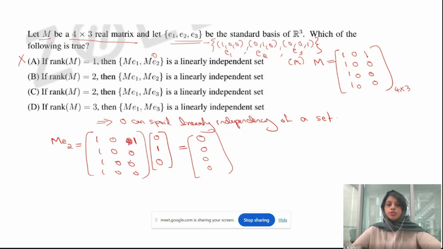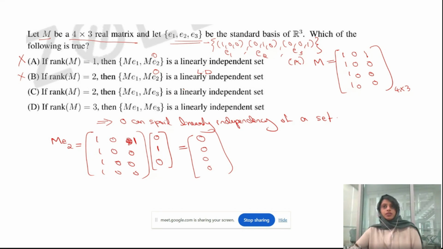Now I am finding ME2. Here the rank is 2, and I am multiplying with E2. Then here also I will get a 0 matrix, because still there is no 1 in the second column. So definitely I will get a 0 matrix. That means even if the rank of M is 2, the set ME1, ME2 will be linearly dependent, because ME2 will be 0. So this option is wrong.